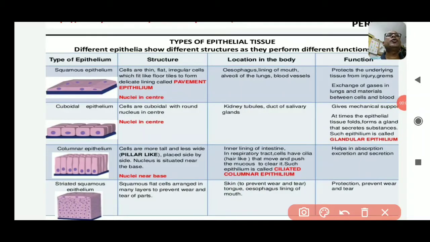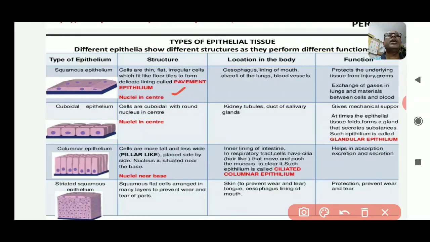Different epithelia show different structures as they perform different functions. First one is the squamous epithelium, which I have told you in earlier slides are thin, flat, irregular cells which fit like floor tiles to form a delicate lining, and these are known as pavement epithelium, and they have nuclei in the center.